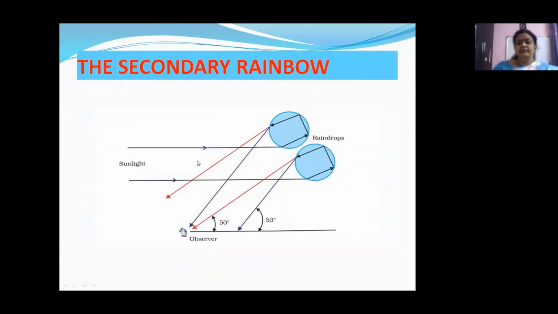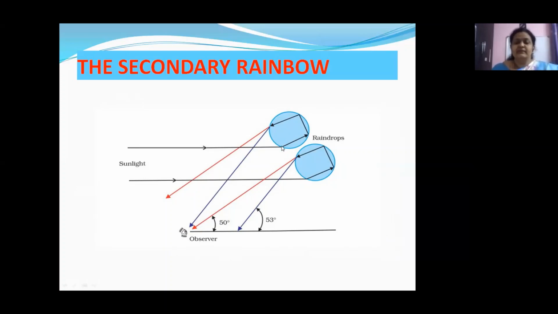So children, this is how a secondary rainbow is formed. For the formation of a secondary rainbow, at times what happens is the incident ray after the first refraction gets internally reflected, once again gets internally reflected, that is 2 times. Total internal reflection is taking place 2 times here. This happens in certain situations.